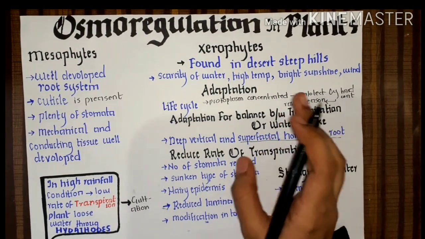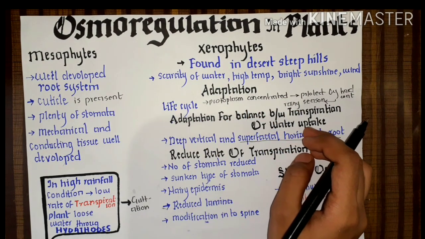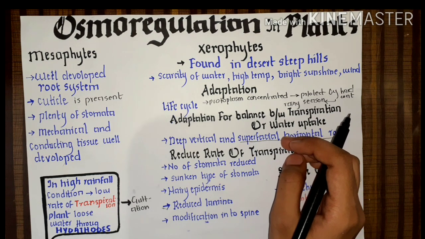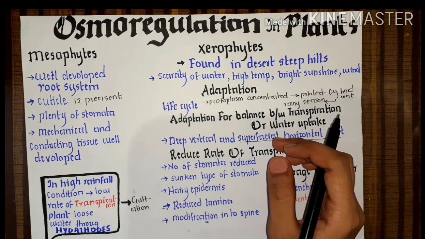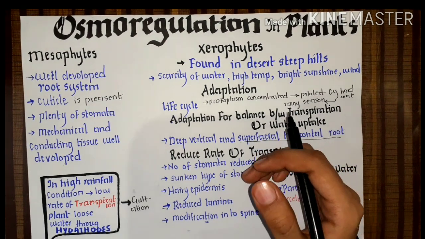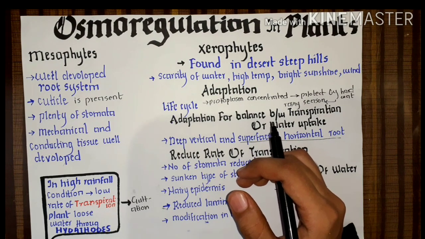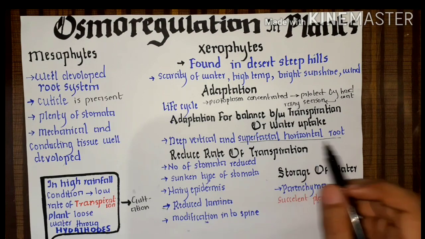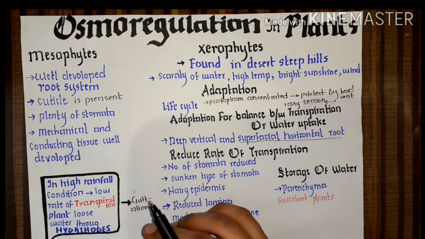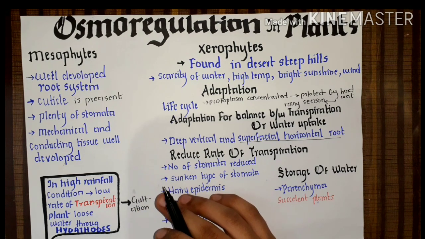Now we have often heard about deep roots. What is the superficial horizontal root? Superficial horizontal roots are present just above the soil. Why? Because they absorb the dew water before it evaporates. They have that much scarcity of water, so they have to absorb even the dew water. It cannot waste even the dew water, so no matter whether it is dew water or any other, it takes the water wherever it comes from.